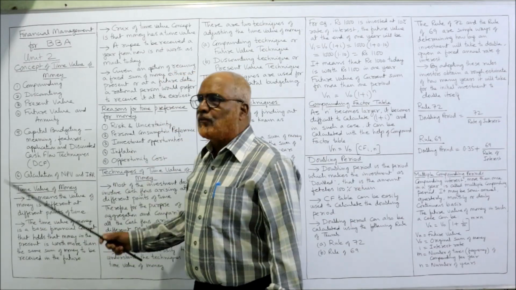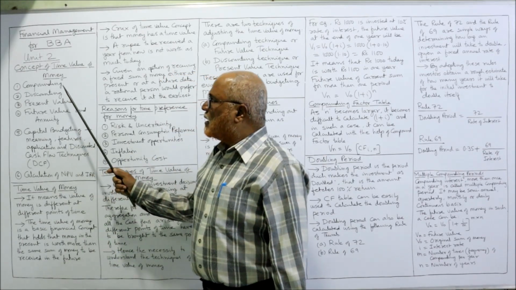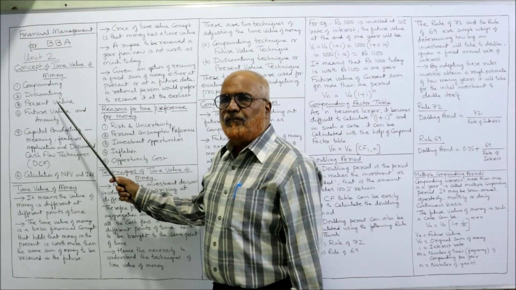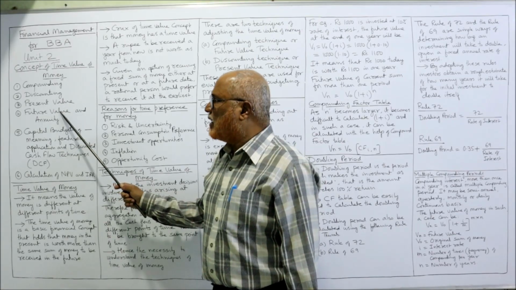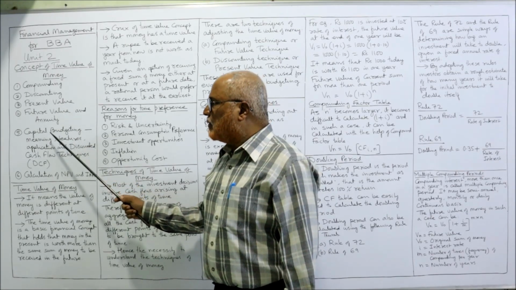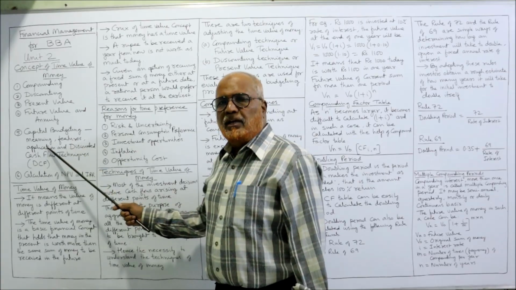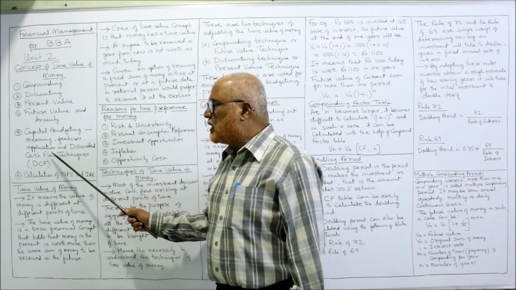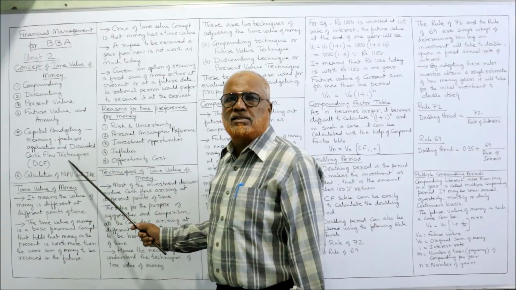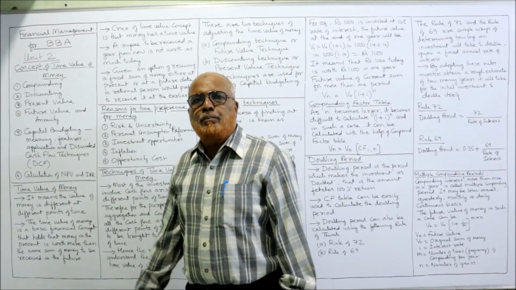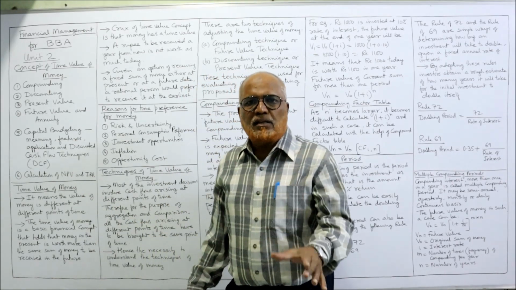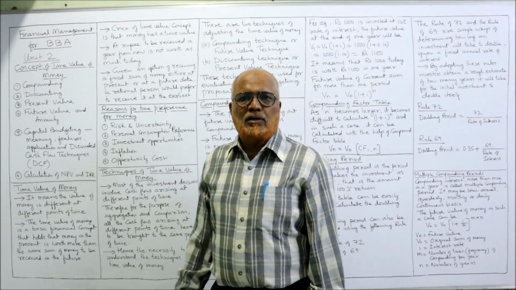Now, the contents of this unit number 2 are compounding, discounting, present value, future value and annuity. And apart from that, capital budgeting: the meaning, features of capital budgeting, application of discounted cash flow techniques (DCF), and calculating the NPV and IRR. These are the contents of unit number 2.